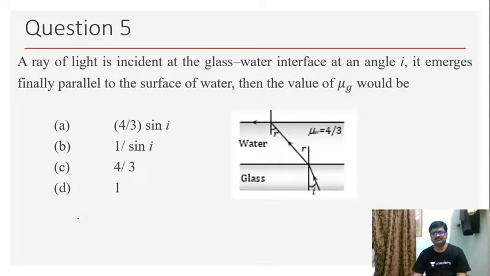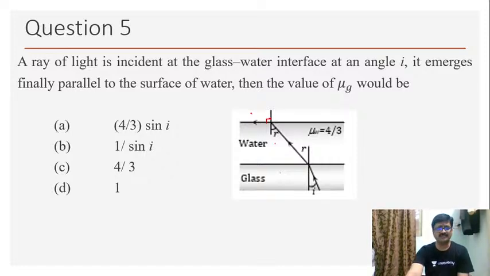Question number 5. A ray of light is incident at the glass water interface at an angle I. It emerges finally parallel to the surface of water. Then the value of mu g would be? Here we have very clearly angle of emergence as grazing emergence, that means 90°. So we are supposed to give a linkage between water, glass and air, that's all.